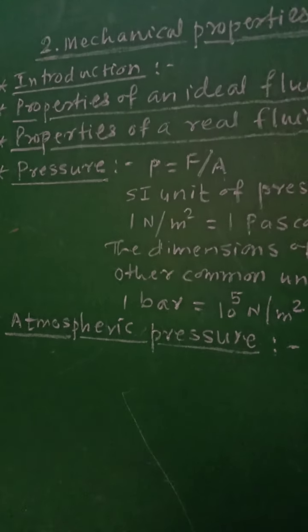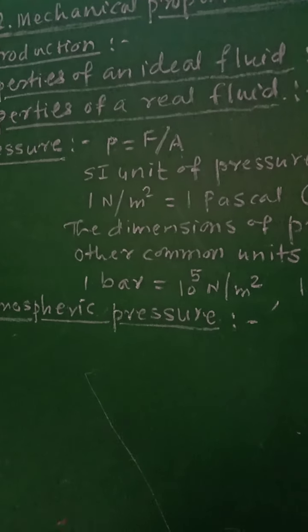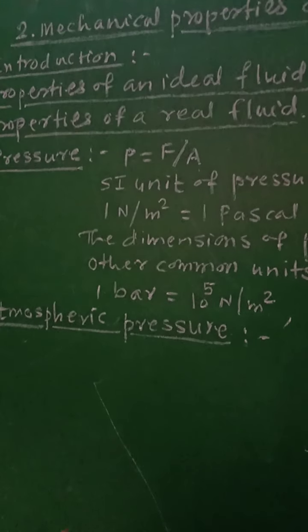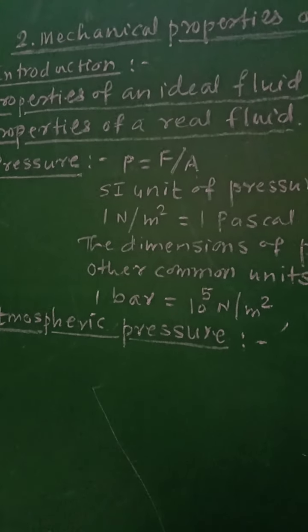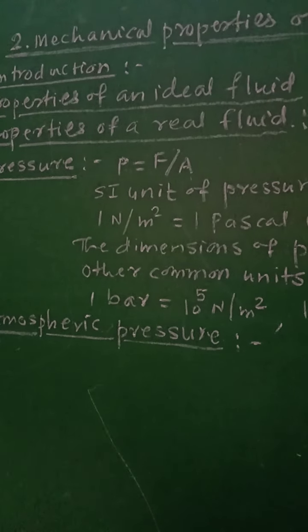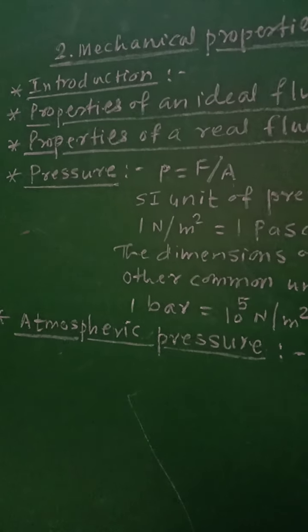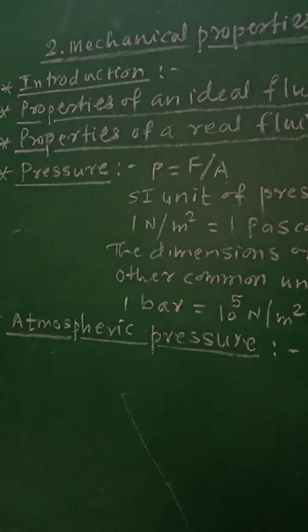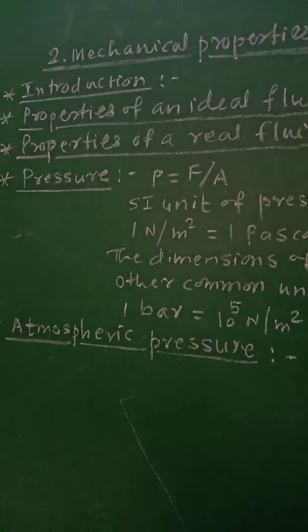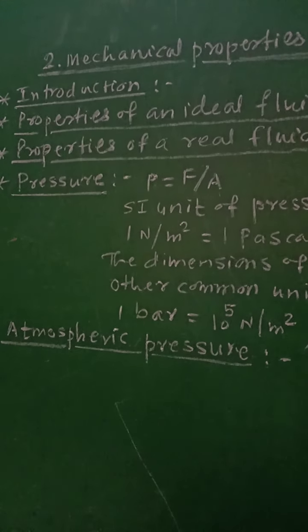Instead of that, if you consider a real fluid, then what are the properties of a real fluid? The properties of a real fluid are: first, they do not oppose the deformation, they get permanently deformed. Second, they have the ability to flow. And third, they have the ability to take the shape of the container.